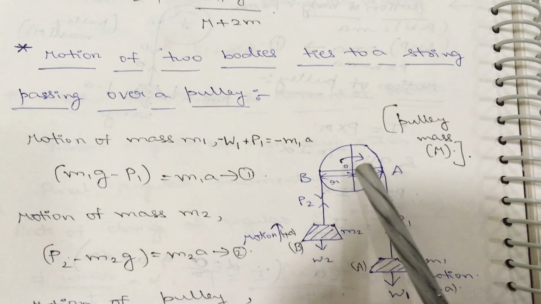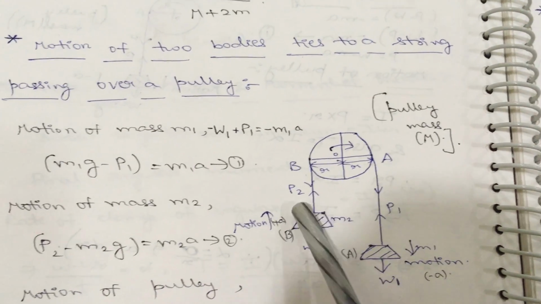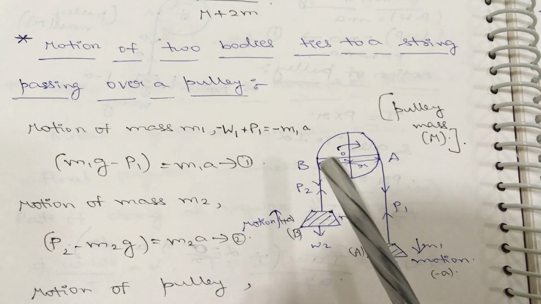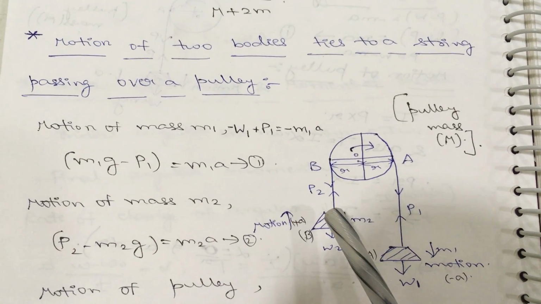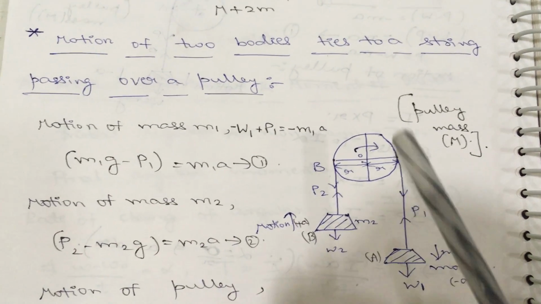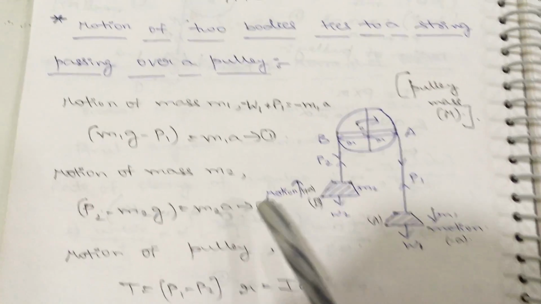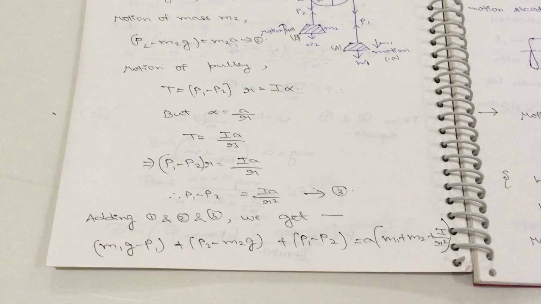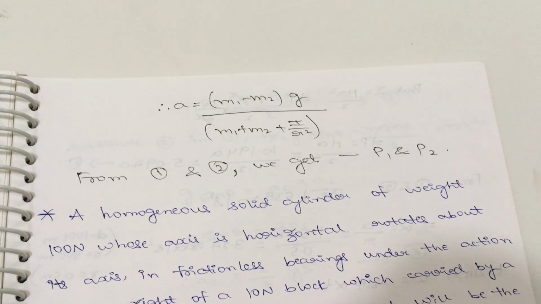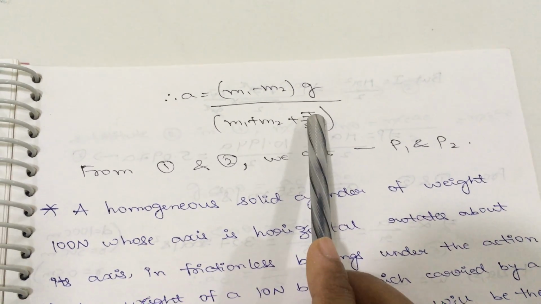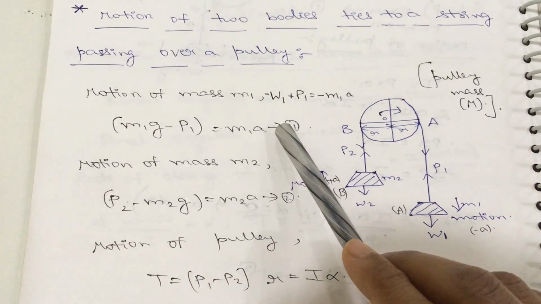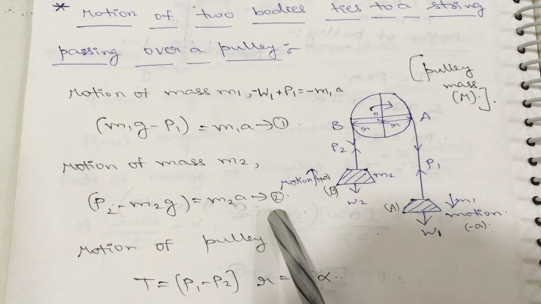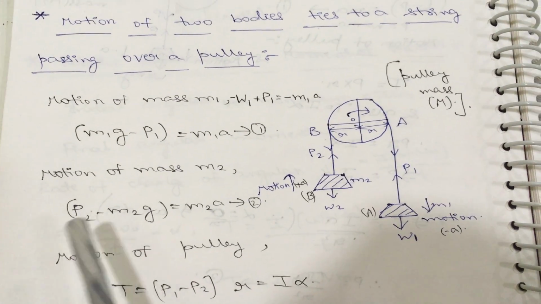Here one pulley is there and two bodies are there. From the motion of the first body, the second body and the pulley, you will get the three equations. By adding those three equations, you will get the acceleration formula. By substituting the acceleration formula in the first equation, you will get the P1 value, and in the second equation, you will get the P2 value.